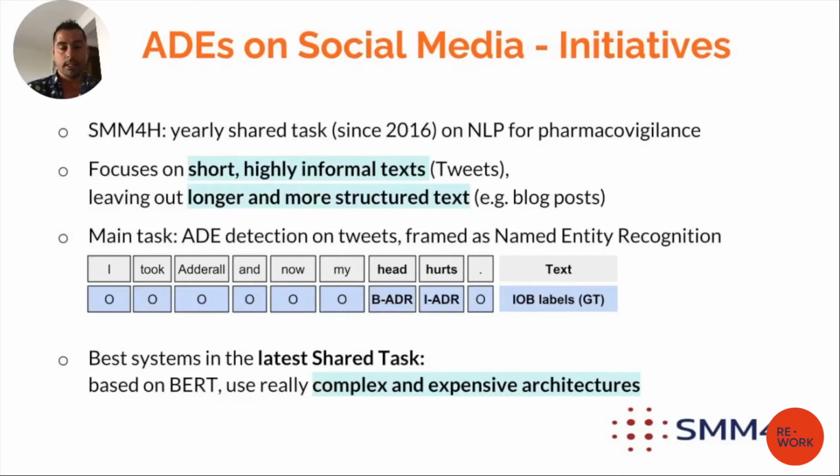If you look at the systems that were submitted to the shared task, the best performing ones were complicated ensemble methods of BERT models. You know, BERT is a very powerful transformer that has been utilized for many goals, and adverse event extraction was one of those.